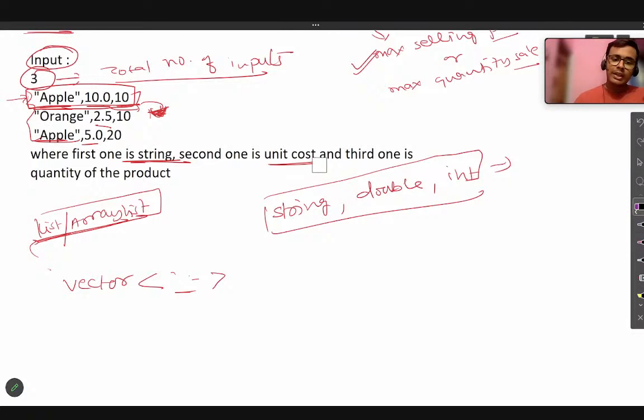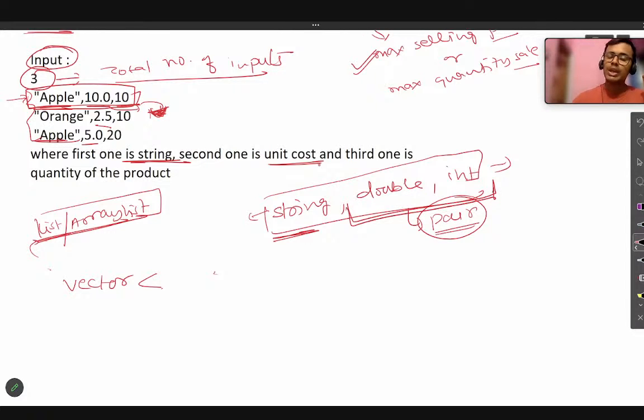But here you can see inside each element in the vector array, the data type could be a combination of 3 different types. So for that, we are going to use the concept of pairing. We are taking 2 data types together as a pair. So we can consider these two as a pair. You can consider any of them. We can consider string and these 2 as a pair, and again these 2 as a pair. So there is a pair inside a pair, okay?